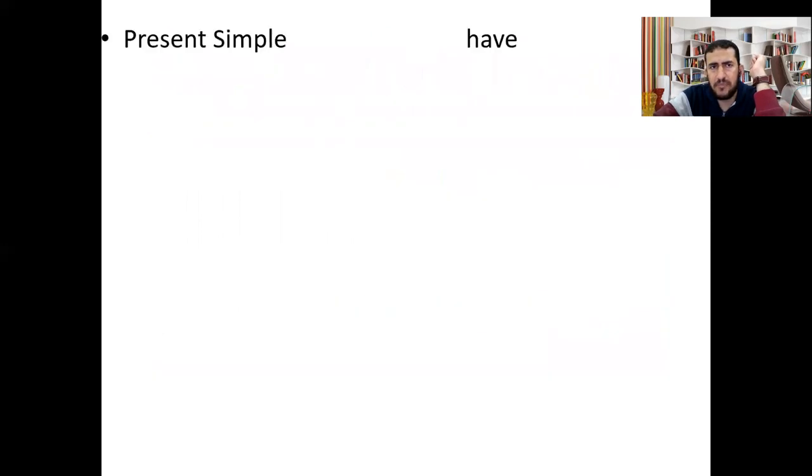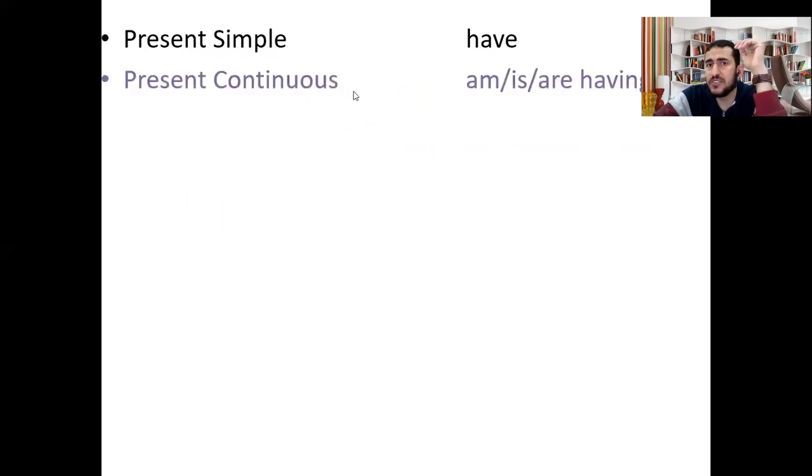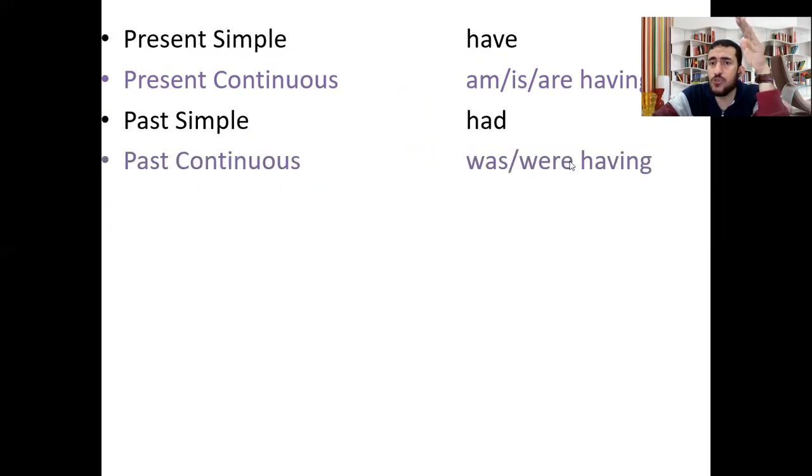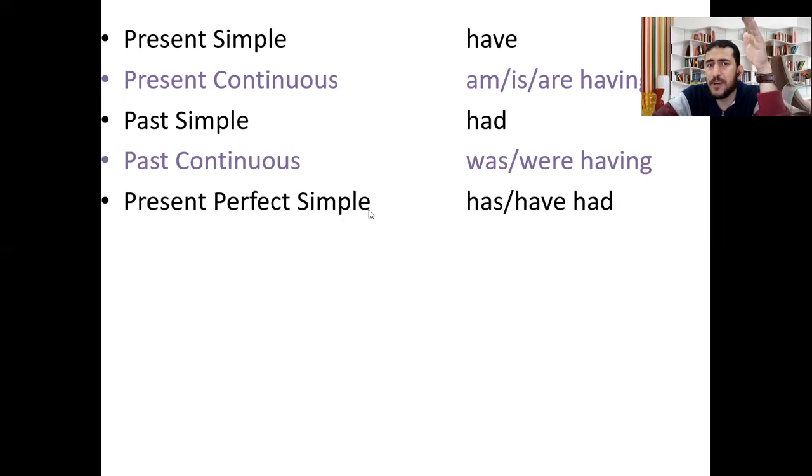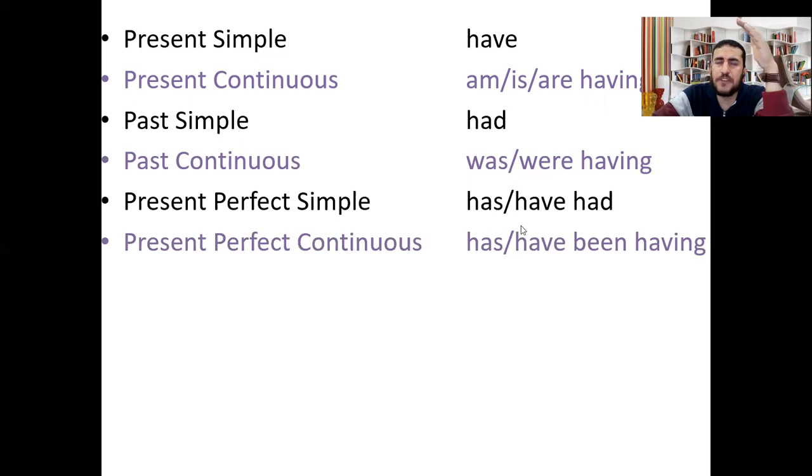Okay, let's have the tenses and tell you which is the form of the verb have in causative in these tenses. In the present simple, for example, we use have. In present continuous, we say am or is or are having in causative. In past simple, we use had, because had is the past simple of have. In past continuous, was or were having. In present perfect simple, has had or have had. In present perfect continuous, has or have been having.